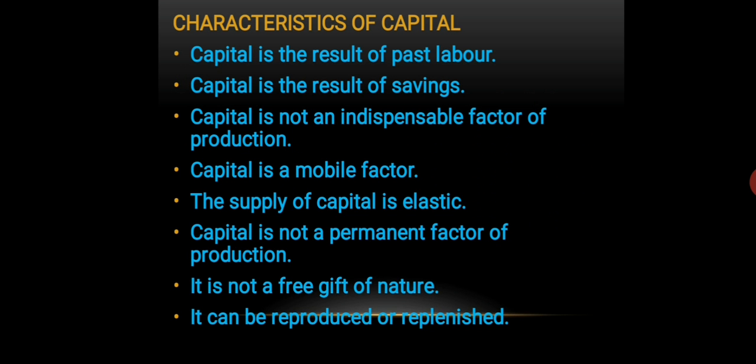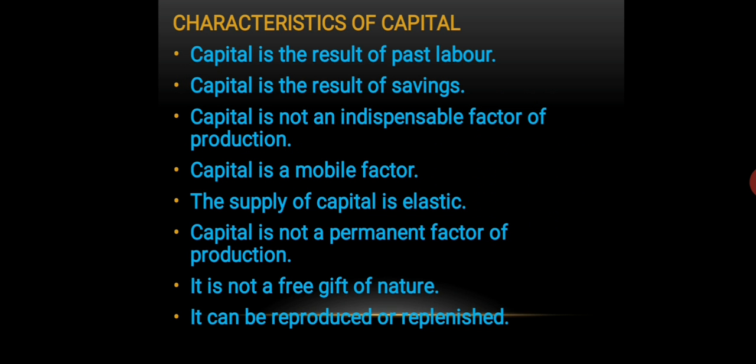The third characteristic is capital is not an indispensable factor of production. What do you mean by indispensable? Indispensable means important. So capital is not considered to be as important a factor of production like land and labor. Land and labor are considered to be very important factors of production because without land and labor nothing can be produced.